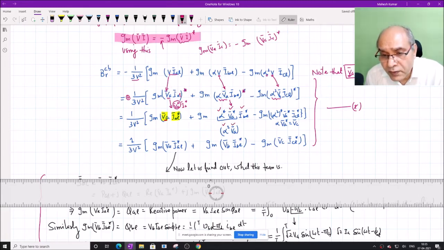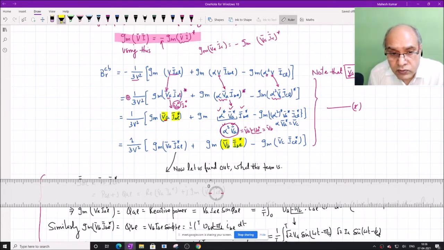So alpha square VA, what is alpha square VA? It is nothing but V angle of minus 120 degrees. And what is that? It is VB. So this whole term becomes VB, imaginary of VB into IBL conjugate.